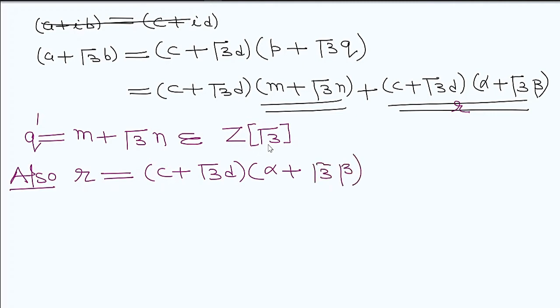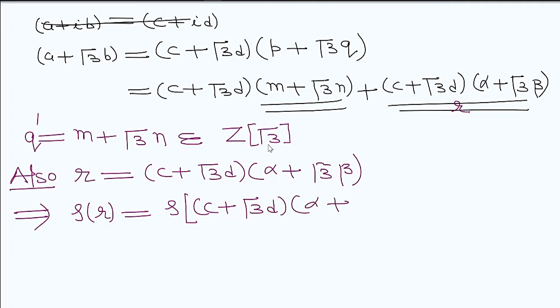What it means is delta R is equal to delta of C plus under root 3D into alpha plus under root 3 beta. Now we already found the product, so this value will become delta of alpha C